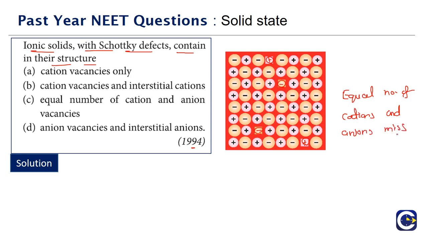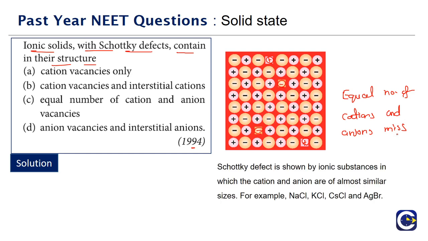That is what we will be calling the Schottky defect. As a result of the Schottky defect, the density of the substance is going to decrease. The Schottky defect is possible only where the cations and anions are of almost similar size. Examples are sodium chloride and potassium chloride. So when the cation and anion are of similar size, we'll have Schottky defects. So what is the correct answer for this?